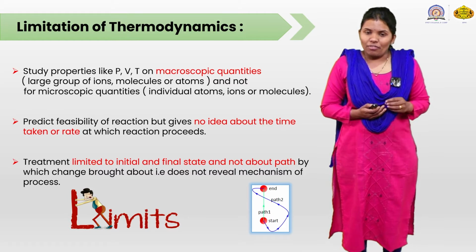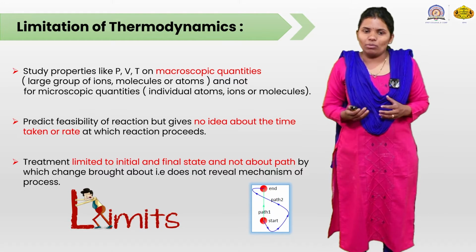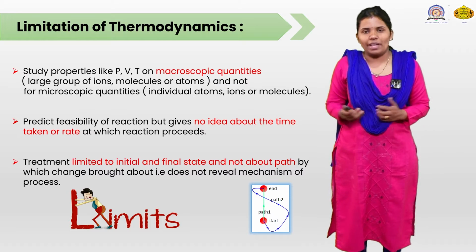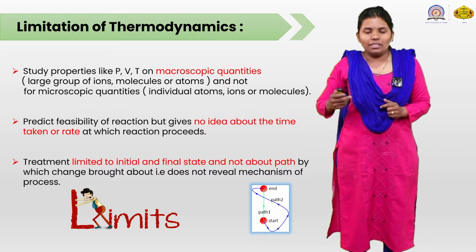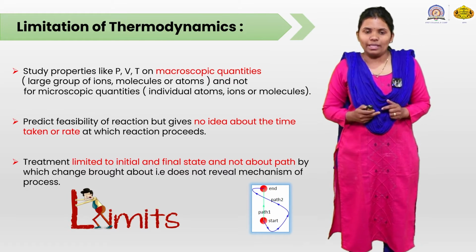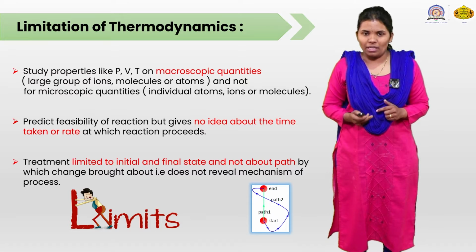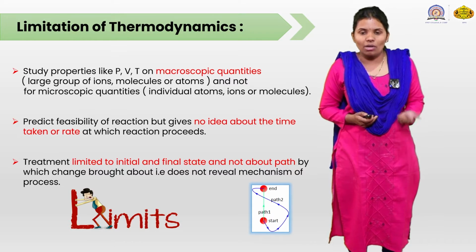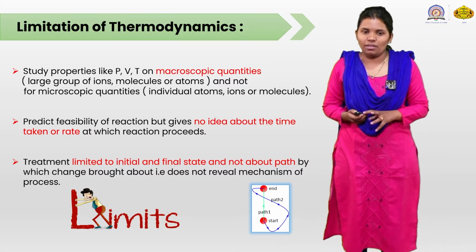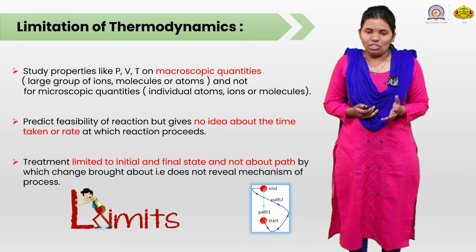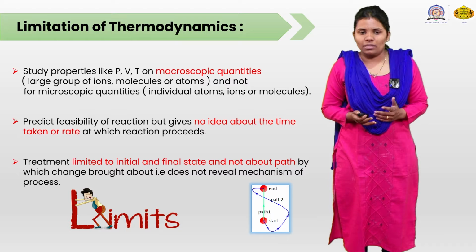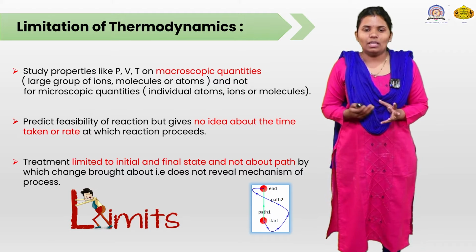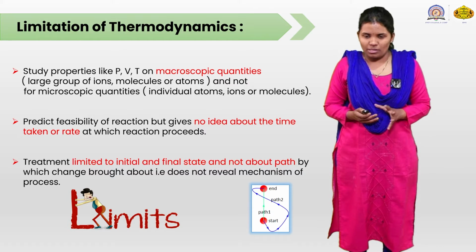It predicts the feasibility of a reaction but gives no idea about the time taken or the rate at which the reaction proceeds. Another branch evolved to take the rate of reaction, that is chemical kinetics, but thermodynamics does not predict the time for the reaction. The treatment is limited to the initial and final state, not about the path by which the change is brought about, that is, it does not reveal the mechanism of the process.